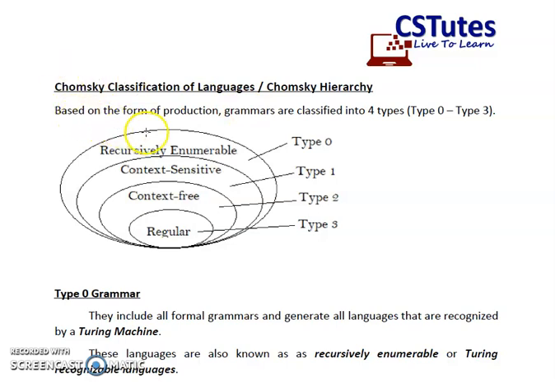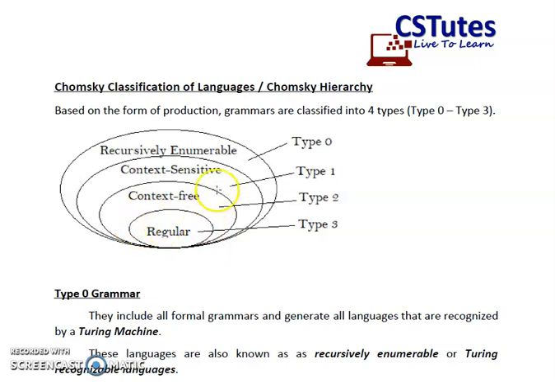Based on the form of productions, that means based on the rules that we are using, the grammars can be classified into four types, starting from type 0 to type 3. So we have type 0, type 1, type 2 and type 3 grammars. Grammars are classified into four types according to the Chomsky hierarchy. The first set, that is our type 0, is recursively enumerable grammar. The second set is context-sensitive grammar. The third set is context-free grammar, and the fourth one, that is type 3, is regular grammar.